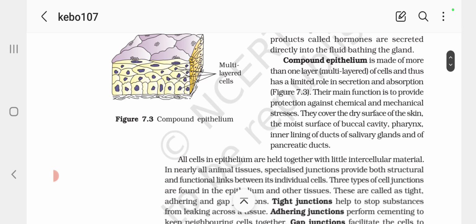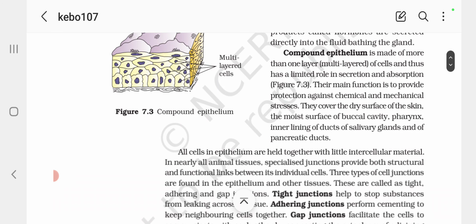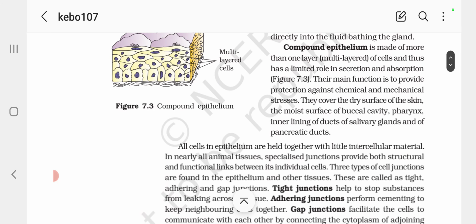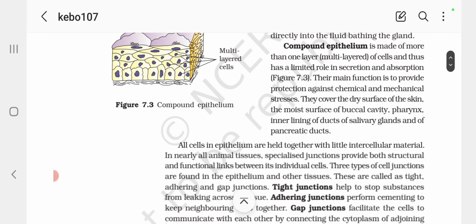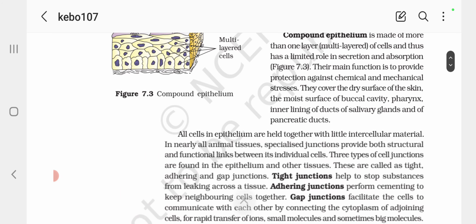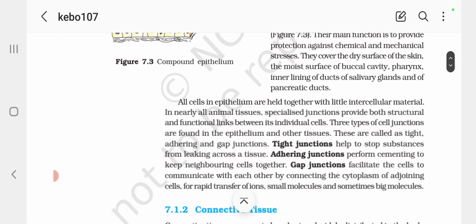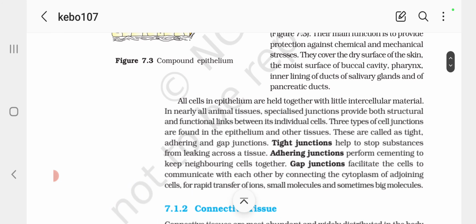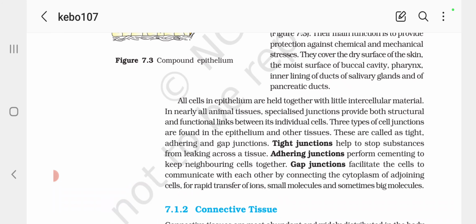Compound epithelium is made up of more than one layer, multi-layered, of cells, and thus has a limited role in secretion and absorption. The main function is to provide protection against chemical and mechanical stress. They cover the dry surface of the skin, the moist surface of the buccal cavity and pharynx, and the lining of ducts of salivary glands and of pancreatic ducts.